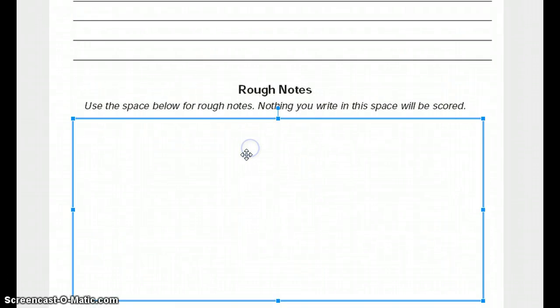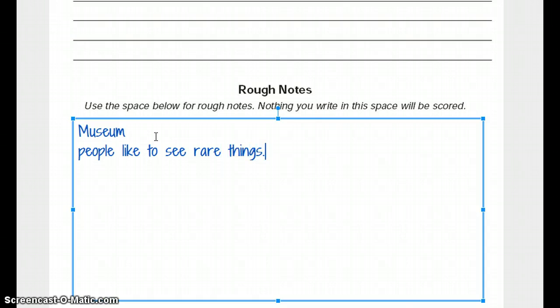I'm going to put it down in my notes area here, see what I remember. Well, first off, people could visit the museum. It's the Royal Tyrrell Museum. And I think just generally, people like to see rare things.